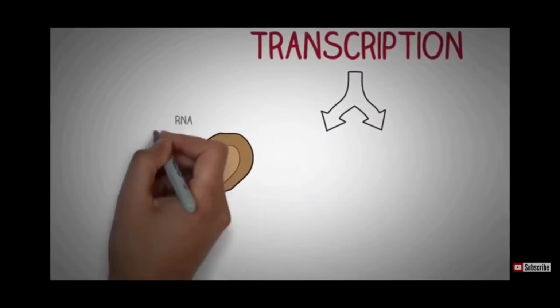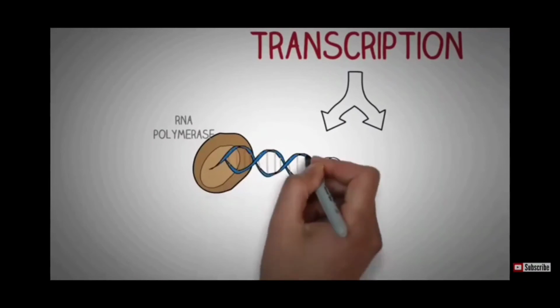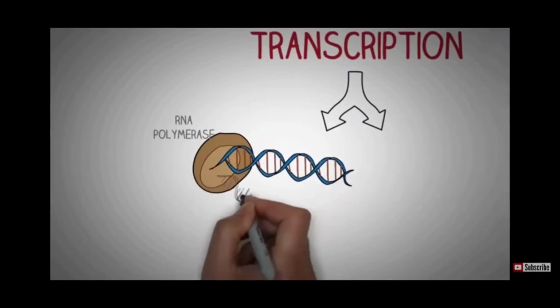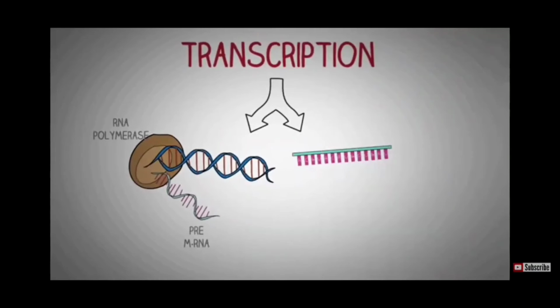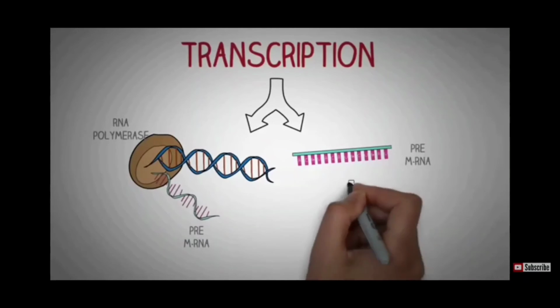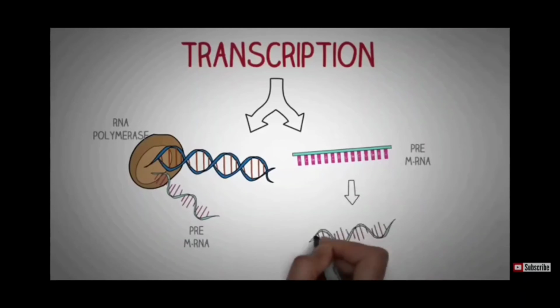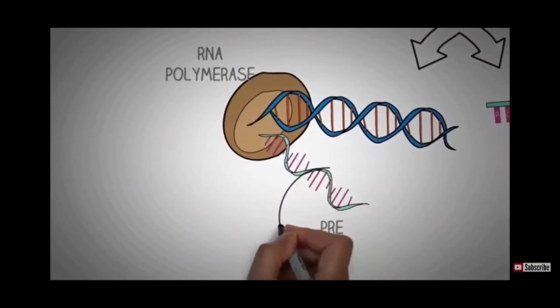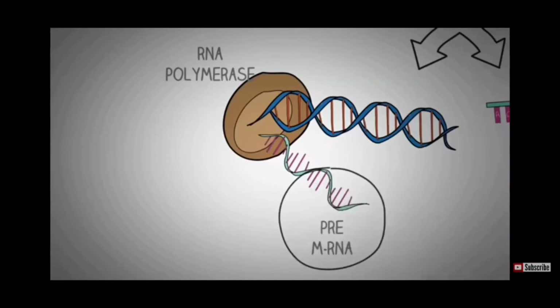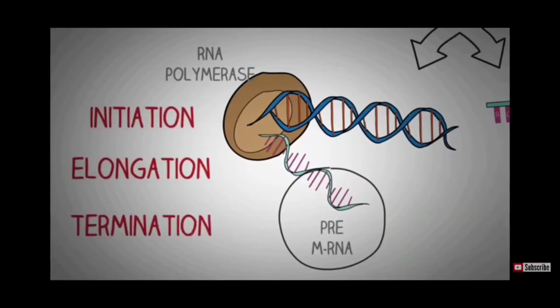First, the enzyme RNA polymerase forms a pre-messenger RNA molecule. This happens in the nucleus by using base pairs complementary to the base sequence of the DNA template strand. In the second part, the pre-mRNA is edited by more enzymes to produce a desired mRNA, which is the final product of the transcription. So let's look at the first section of this process, which is the formation of the pre-messenger RNA, which essentially takes place in 3 steps: initiation, elongation, and termination.